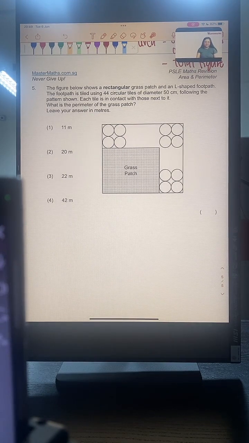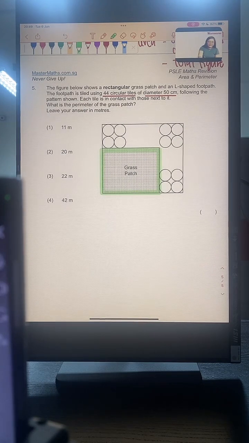Alright, let's take a look at question 5. The figure below shows a rectangular grass patch and an L-shaped footpath. The footpath is tiled using 44 circular tiles of diameter 50 cm. It follows the pattern here. Each tile is in contact with those next to it. We want to find the perimeter of the grass patch, so we are looking at this portion here.